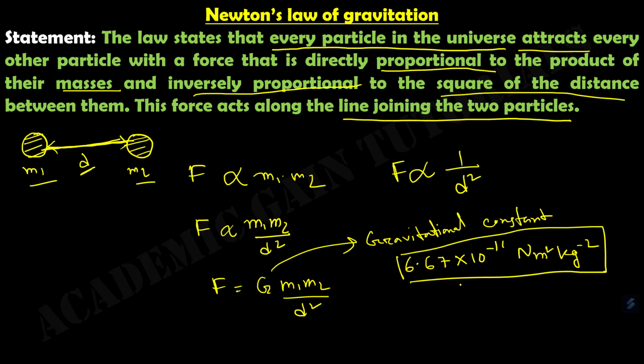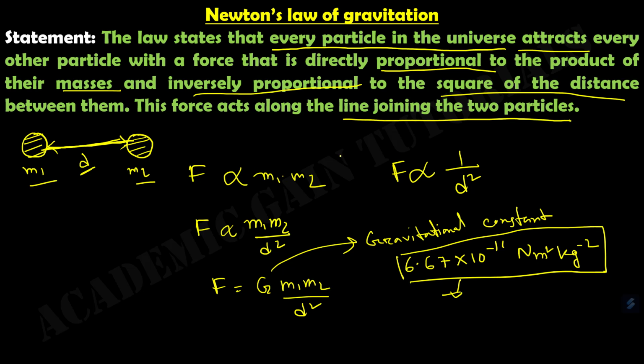This is a very small value. That's why when two objects attract each other, they don't collide with each other, because the gravitational force acting between these two objects is not very big. It is a small value.